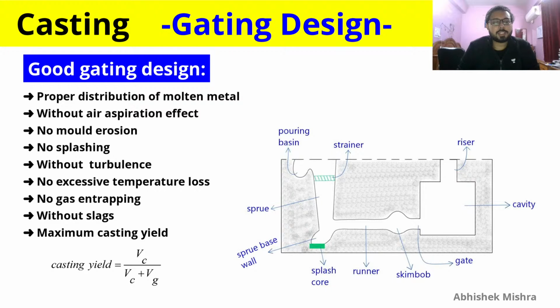And maximum casting yield should be there. Casting yield is the volume of casting divided by total volume. So the gating system should not have that much larger volume, because we are just putting it there to make sure that we are providing the casting with proper molten metal. It is there to help, it is not our primary objective, so it should be as small as possible. Volume of casting should be greater than that. So if casting yield is less, then we have to work on making that gating system better, because the gating system volume should ideally be small.